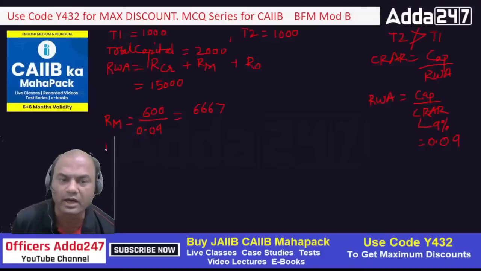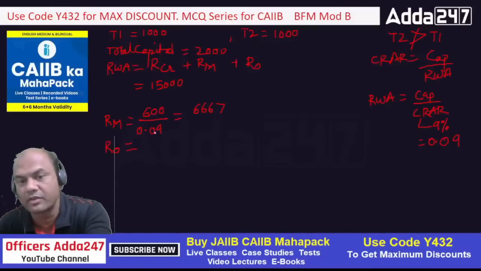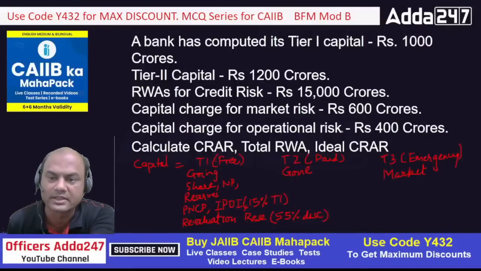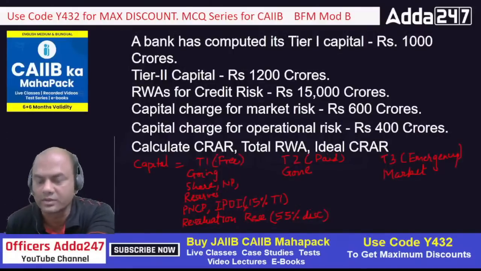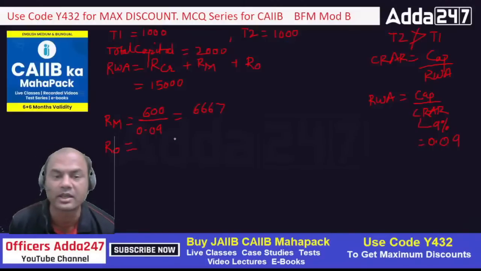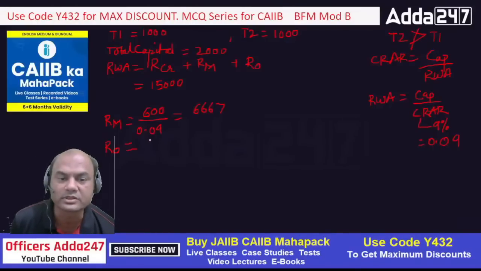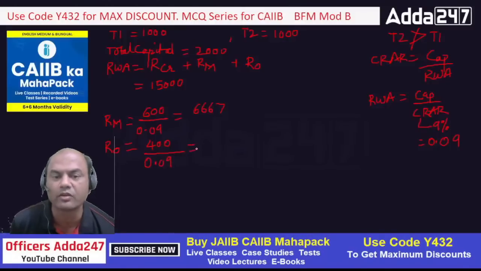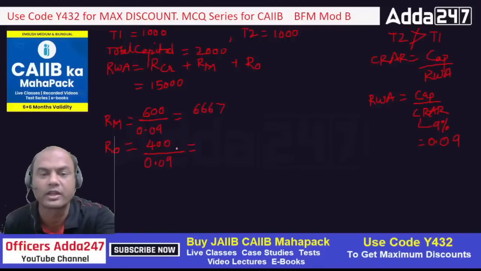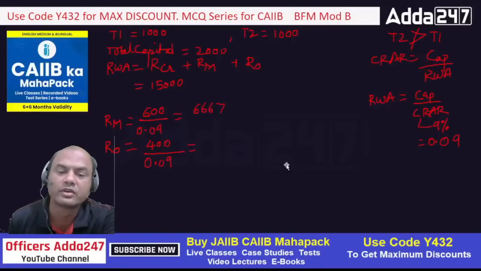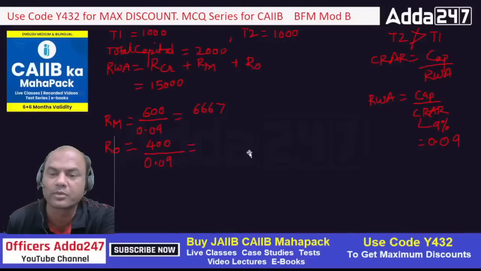What about RWA for operations? What is the capital given for operations? 400 crores. So what will be my formula now? 400 upon 0.09. So what is my answer now? Who can give me the answer? Fast.